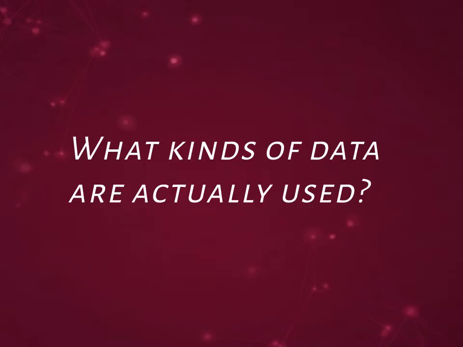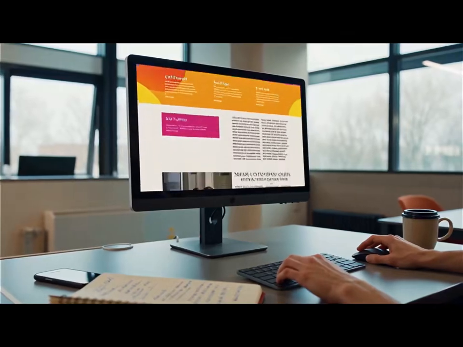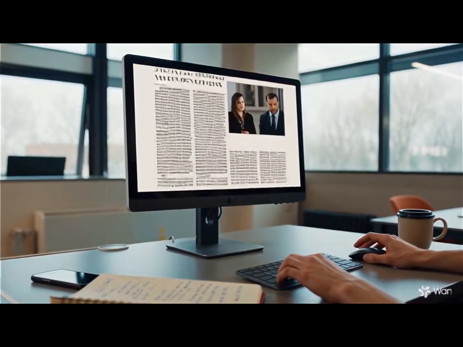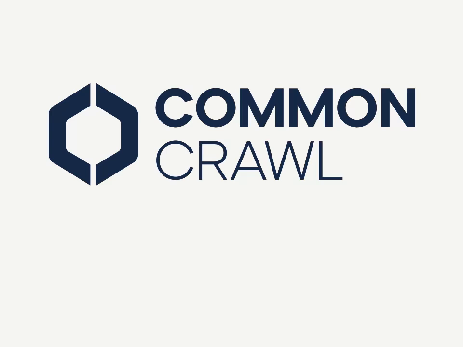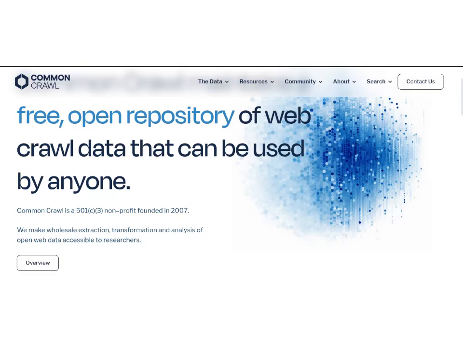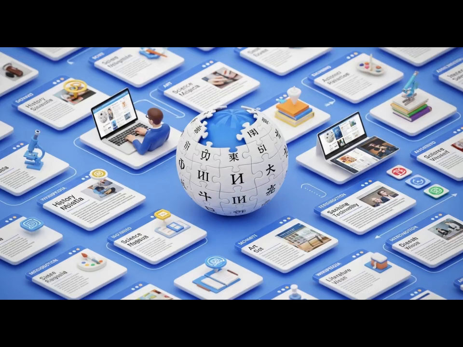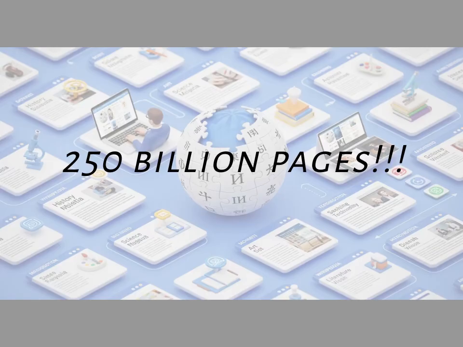Let's break it down. Webpages. A huge chunk comes straight from the internet. That means blogs, articles, forums, basically text on almost every topic you can imagine. And get this, much of it draws from the Common Crawl dataset, which hoovers up 3 to 5 billion web pages every single month. That's 500 times the number of articles on Wikipedia, totaling over 250 billion pages scraped across its 17-year run.